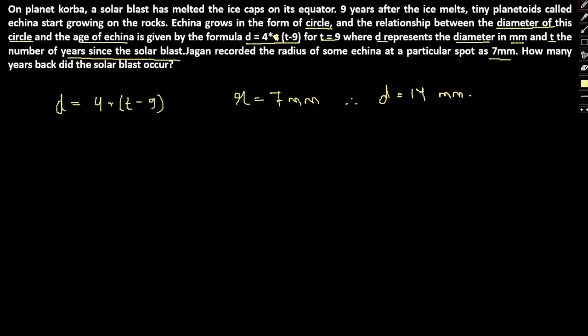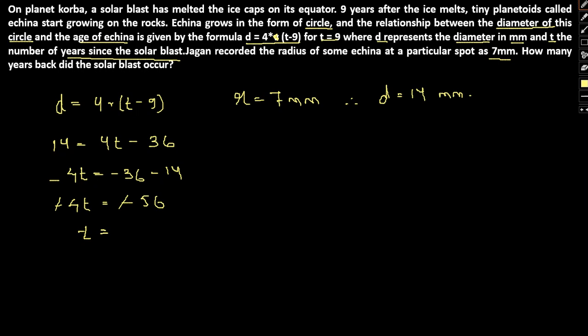So it can be written as 14 equal to 4t minus 36. Okay, I hope this is clear. So here the minus 36 moves across, and 14 plus 36 gives 50.